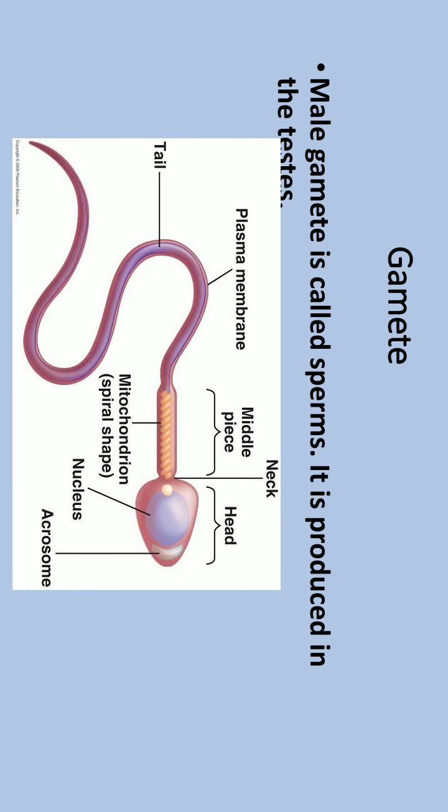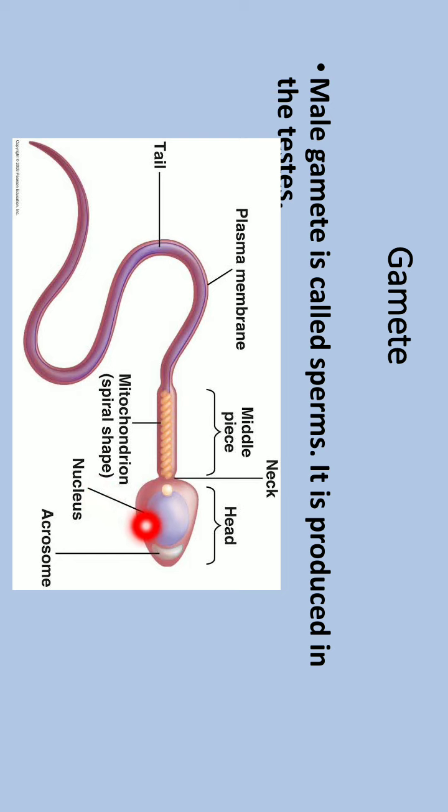Let us now discuss gametes. The male gamete is produced by the testis and it is termed sperm. You can see the structure of the sperm. Basically it has three parts. The first part is the head, the second part is the neck or the middle piece, and the third part is the tail. The head has the nucleus in it.